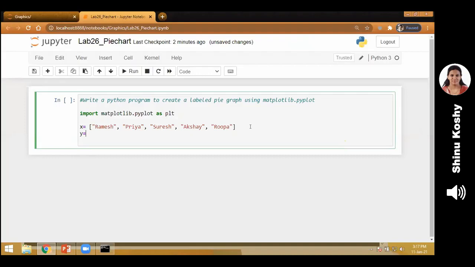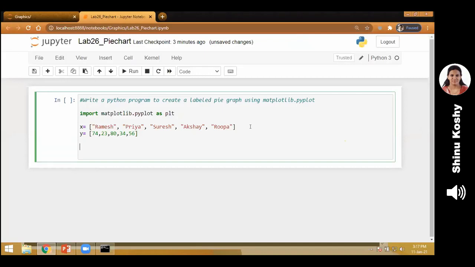Now remember to give 5 corresponding marks for these students. So in the y-axis, I'm going to put marks for these 5 students. See that there is a one-to-one matching between the student names and marks. If you put only 4 marks and 5 student names, it will give an error. So it should be the same. If you have 5 data in X, you should have 5 data in Y also, because X and Y coordinates should match, no?